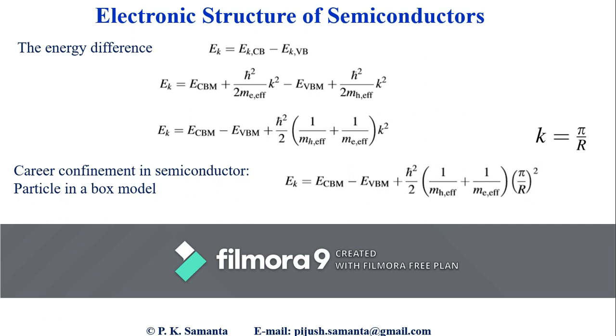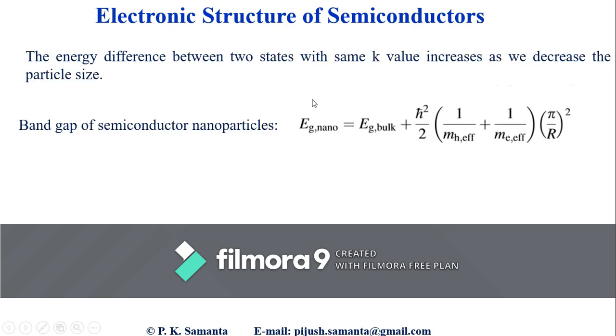Now we can extend this concept to the band gap of semiconductor nanoparticles also. In that case, we can conclude that on reducing the size of the nanoparticle, the band gap increases. So in case of nano semiconductors, the band gap can be expressed as the band gap on a nanoscale equal to the bulk band gap plus this term.